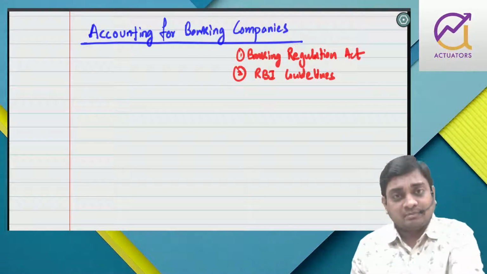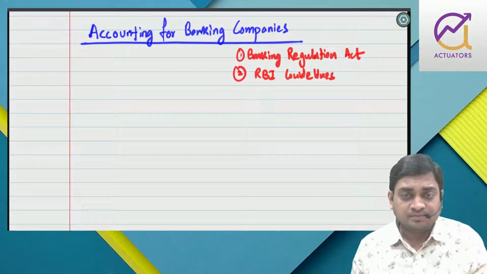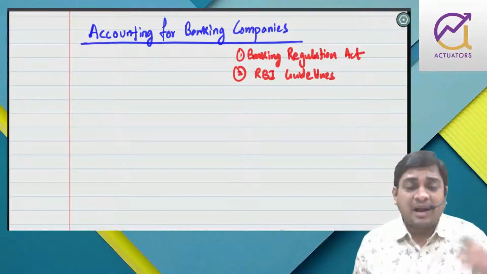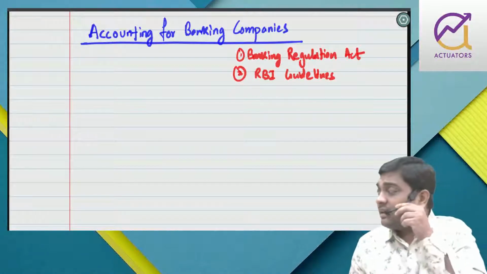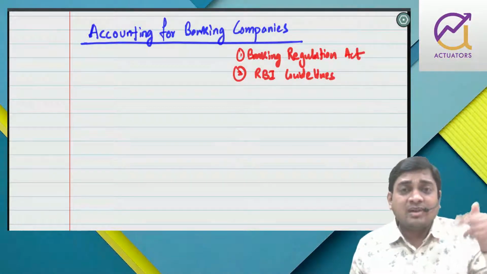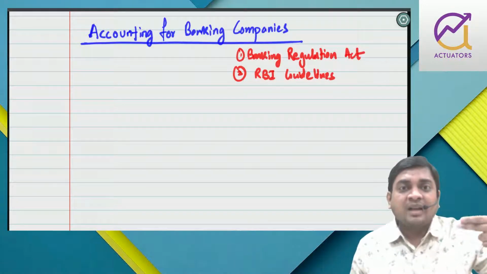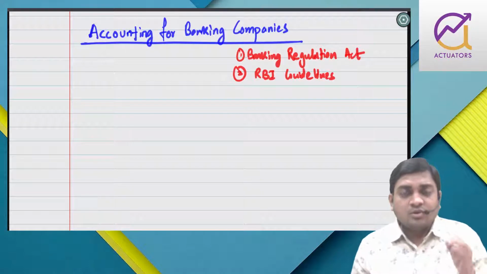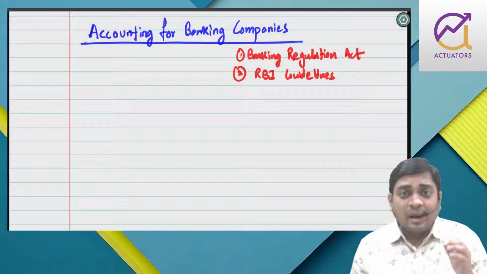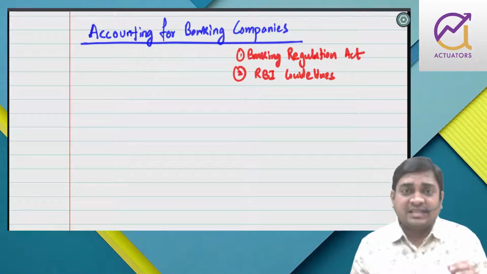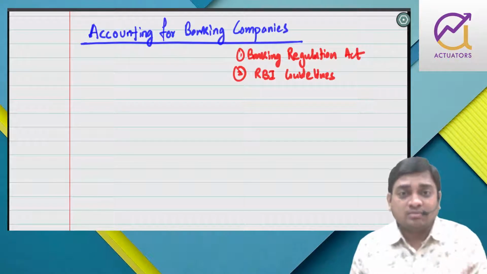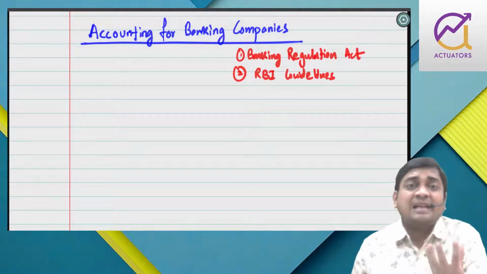Is that fine, everyone? What will be the format of the P&L and balance sheet of a banking company? It is prescribed in these rules. Further, we know from our foundation level that a balance sheet can be prepared either on the basis of liquidity or on the basis of permanence. Banking companies' major assets are loans and cash.